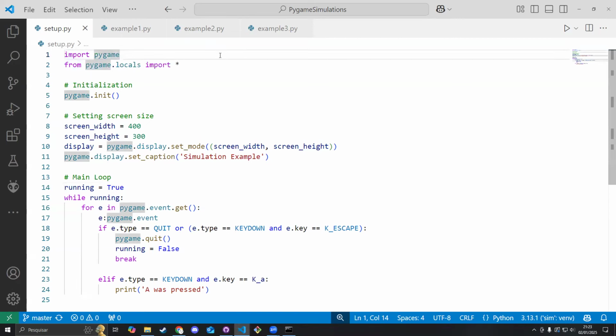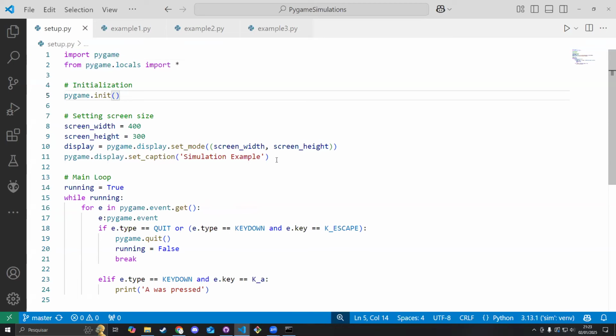So I just have import pygame. This is also something that I like to do, another import here for Pygame: I'm just importing everything from pygame.locals. It's going to help with some other commands down the line here, so I'm going to explain as we get there. But you just get into a script, you import Pygame, and then you do pygame.init. This is basically going to initialize all of the functions for Pygame.